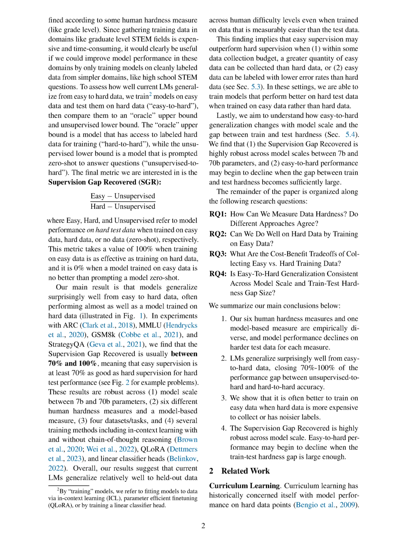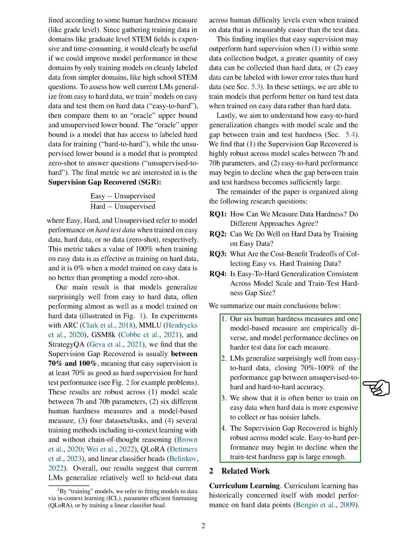Section Summary. In this section, the authors discuss the challenges of supervising language models, LMs, in specialized domains due to the difficulty of correctly labeling data. They propose the concept of easy-to-hard generalization, where models trained on easy data, e.g., high school STEM questions, perform surprisingly well on hard test data, e.g., graduate-level STEM problems, closing 70% to 100% of the performance gap between unsupervised and hard-supervised training. This finding suggests that training models on easy data can be more effective and cost-efficient than training on hard data in certain scenarios.